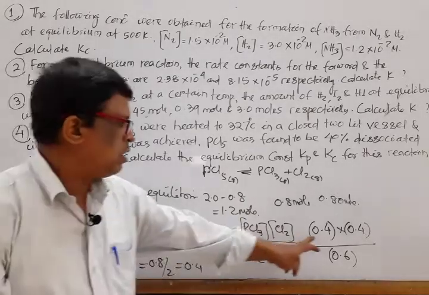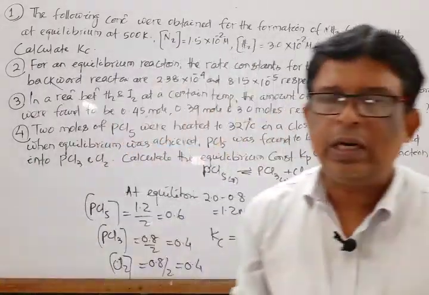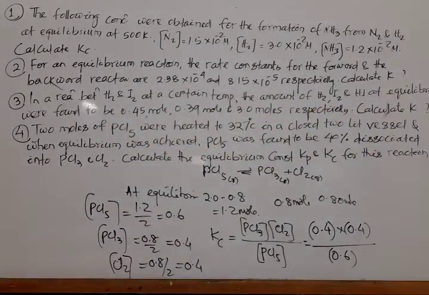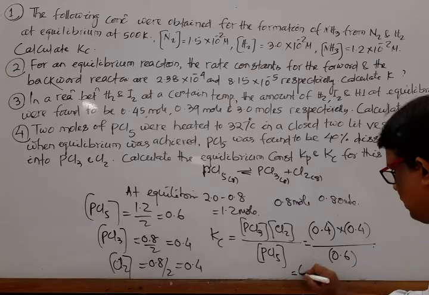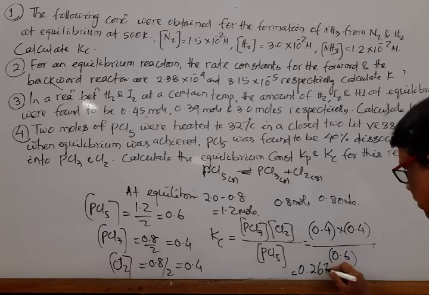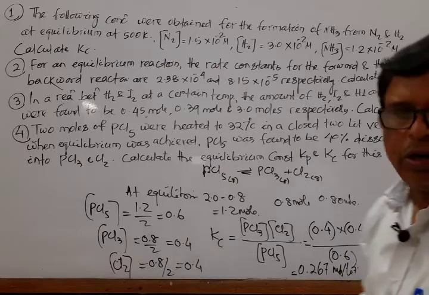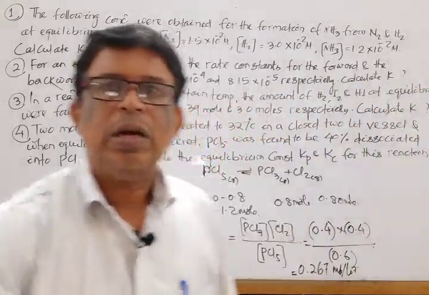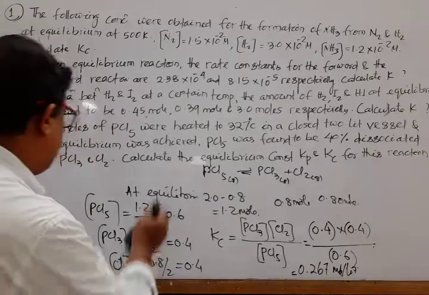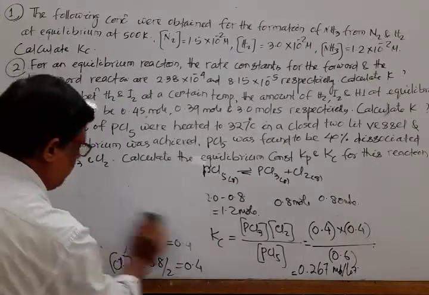So applying these values, the expected answer of Kc is equal to 0.267 moles per liter. So after calculating the Kc, then switch over to calculating the Kp.